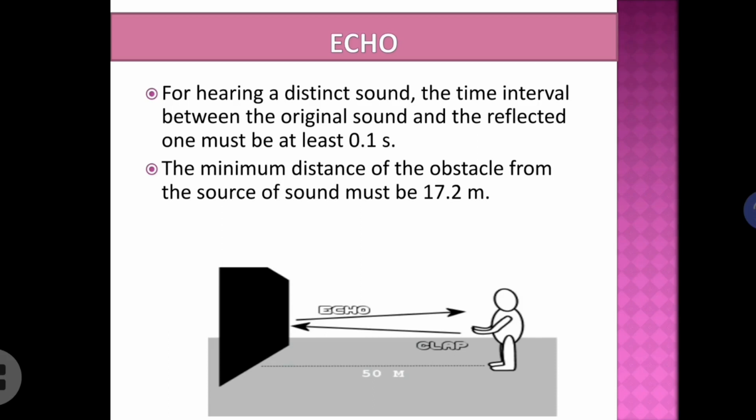Similarly, the minimum distance of the obstacle from the source of sound must be 17.2 meter. Because if we follow the first condition, the time interval between the original sound and reflected sound is 0.1 second, and we know the speed of sound at normal temperature. If you know the speed and time, you can calculate the distance. Likewise, we get the minimum distance between the obstacle and the source of sound as 17.2 meter.